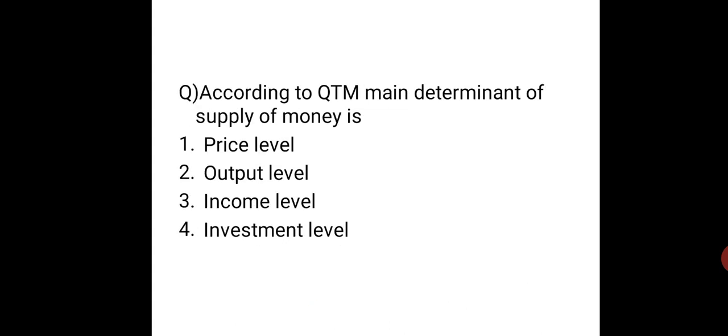Next, we are moving on to the next question. According to QTM, the main determinant of supply of money is. We just said that when there is an increase in money supply, that will change. Does it change output level? Does it change income? Does it change investment level? All these are real variables, whereas price level is a nominal variable that can change. The answer is 1.